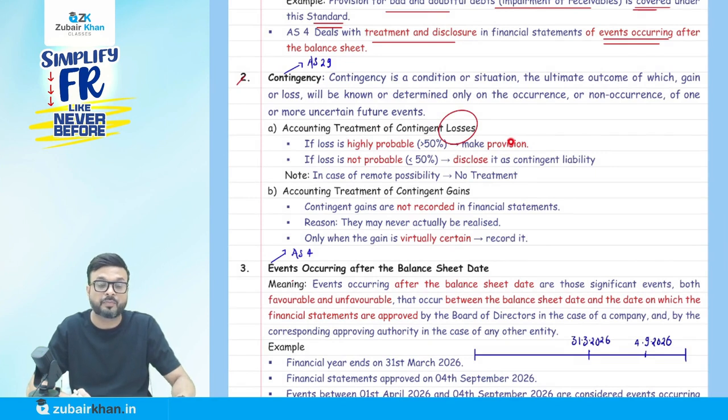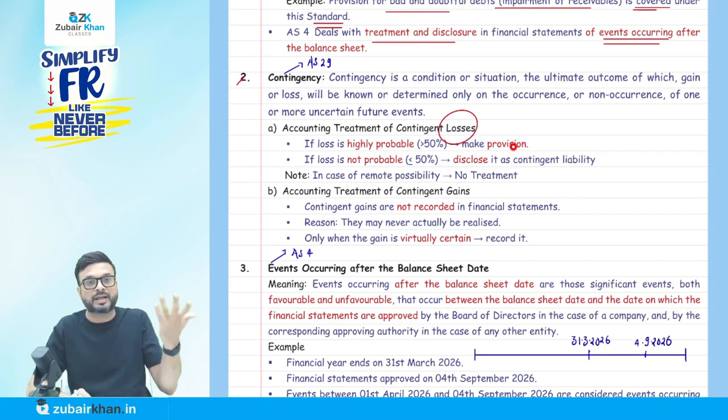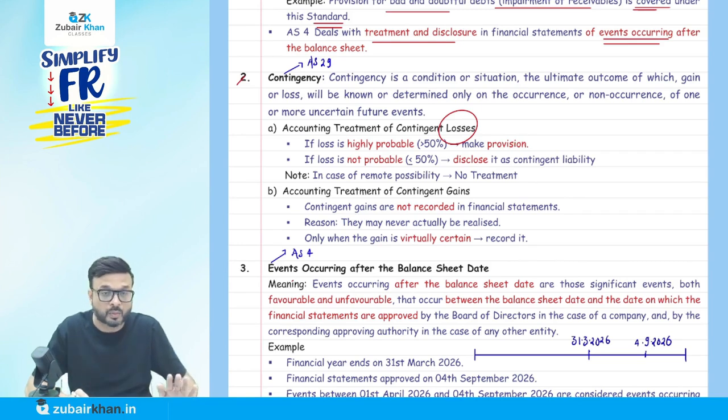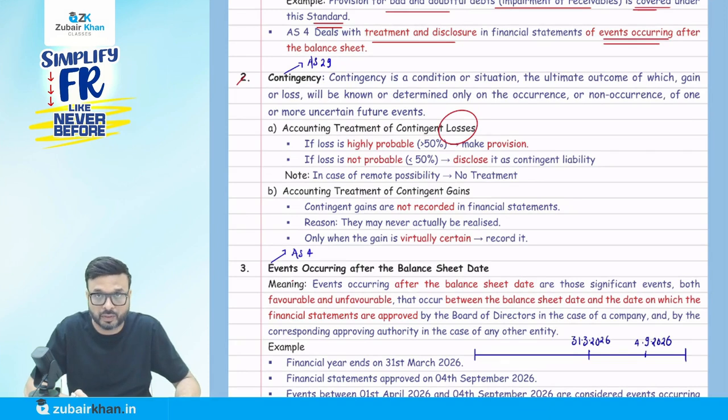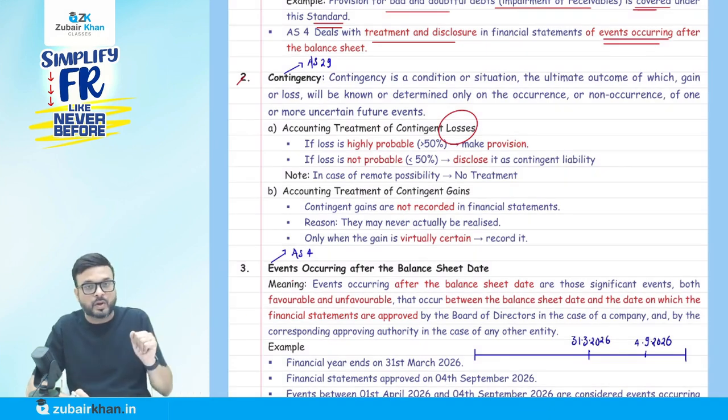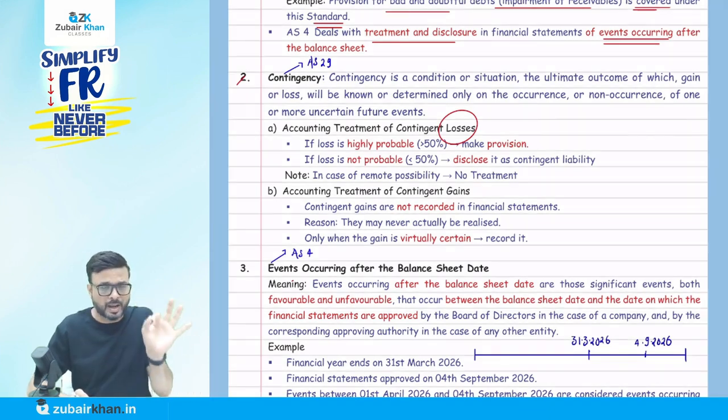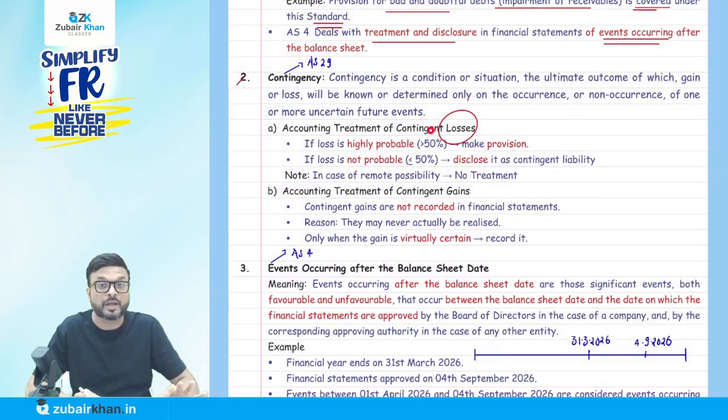Suppose I'm giving an example, the case is going on against the company in court. It's an uncertain event. I don't know whether the result may be favorable or unfavorable. I don't know that yet. We have no idea about it. But I ask my lawyer what is going to happen, and they say the probability of losing the case is more than 50%. So AS 29 says make a provision.